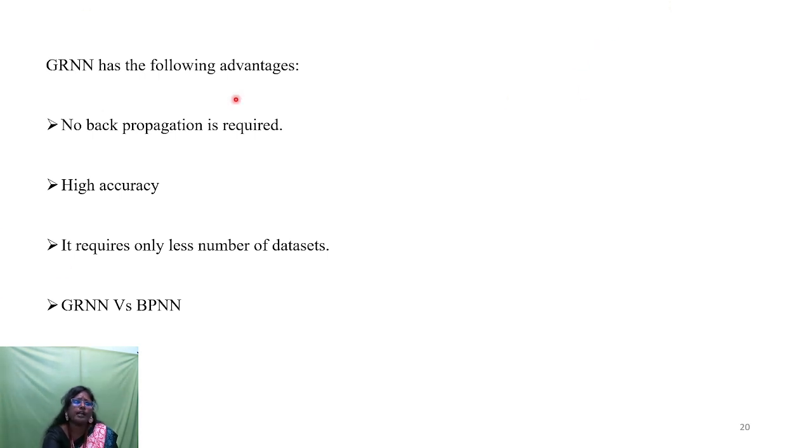The advantages of this neural network are that there is no back propagation, and it has very high accuracy with a very small number of data sets to evaluate the voltage profile. It has very good accuracy when compared to the back propagation neural network. The generalized regression neural network has very good accuracy even with noise also.